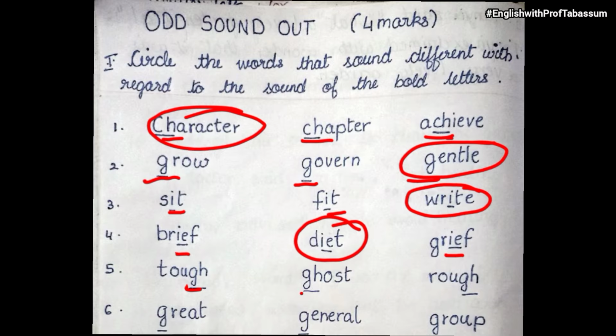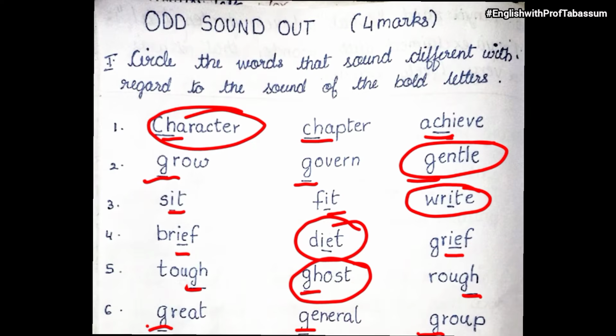Then tough, ghost, rough. Notice the sound of GH in all the three. Tough, GH is pronounced as F. Rough also, it is pronounced as F. But in ghost, it is pronounced different. So ghost is the odd one out. Then next one is great, gentle, group. What is different over here? Obviously general, because in great G is pronounced as G, and in group also G is pronounced as G, but in general G is pronounced as J.